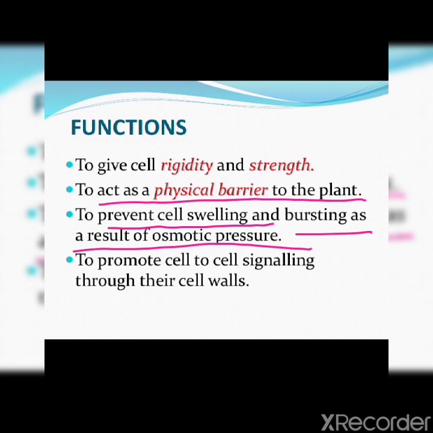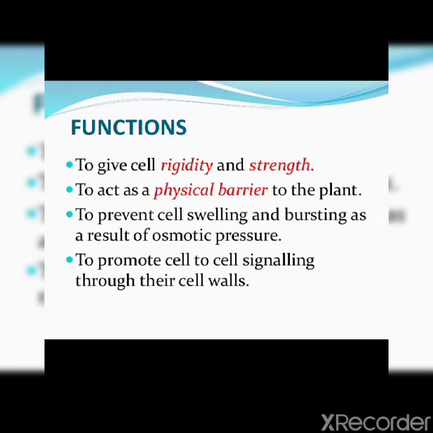Clear, children? Next, they promote cell-to-cell signaling through the cell walls. Cell signaling is part of any communication process that governs basic activities of cells and coordinates multiple cell actions. Since the cell wall is made up of cellulose, the orientation of cellulose microfibrils helps to control cell growth and shape.